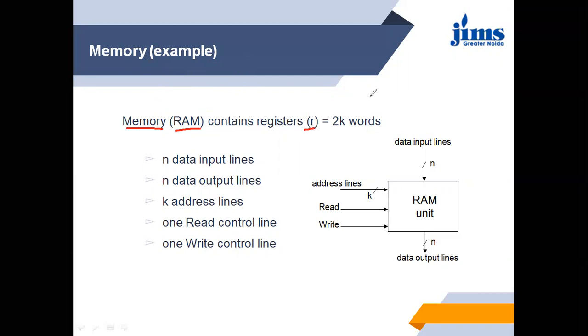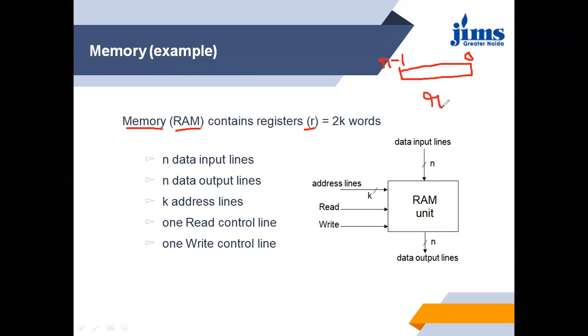Suppose this contains R registers, numbered 0 to R minus 1, total R registers. Then I want to find how many words can be stored.